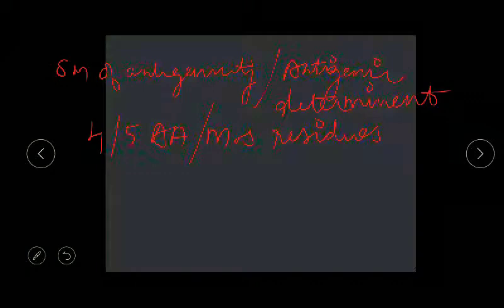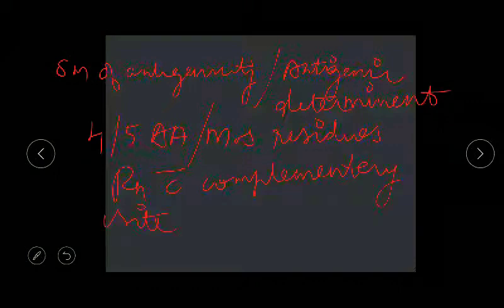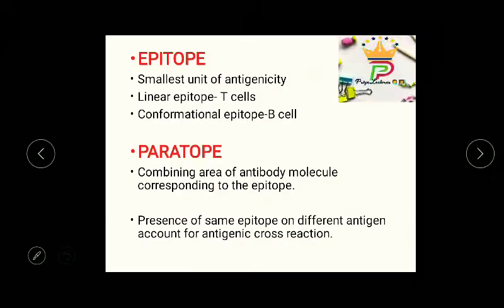It is incapable of sensitizing immunocytes, but it reacts with the complementary site of antibodies, which is important. Okay. It can react with a complementary site of antibodies. There are two types of epitope: linear epitope and conformational epitopes.